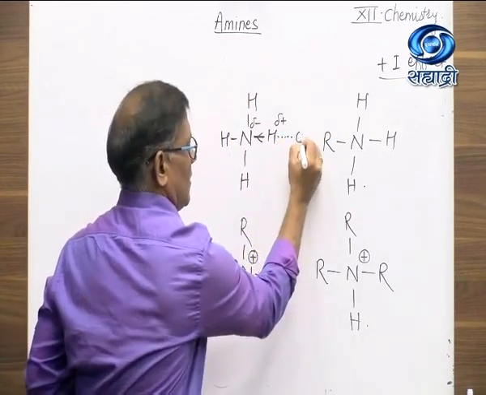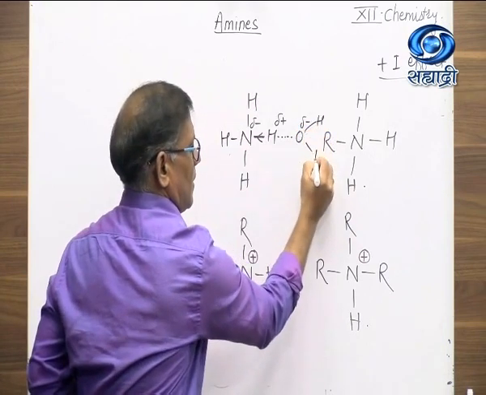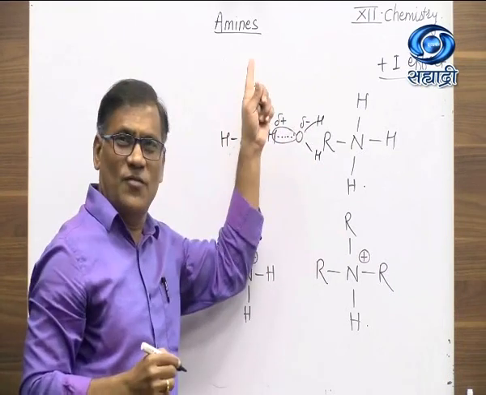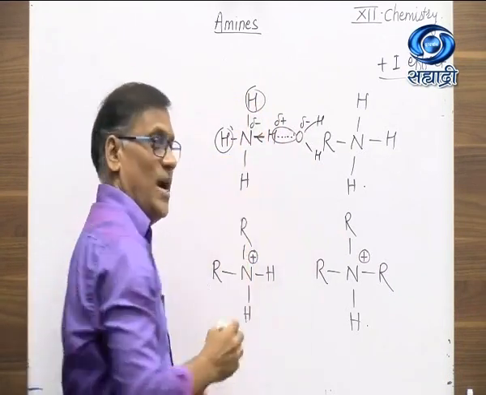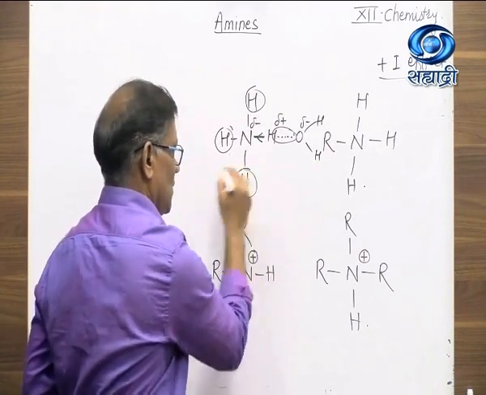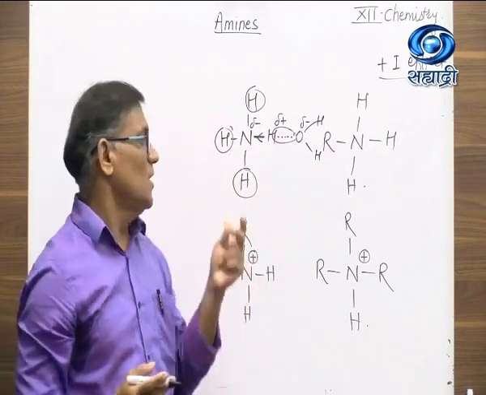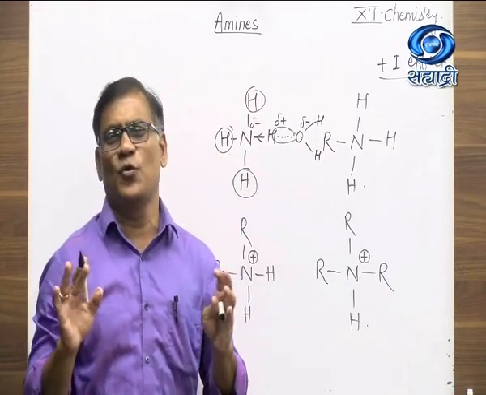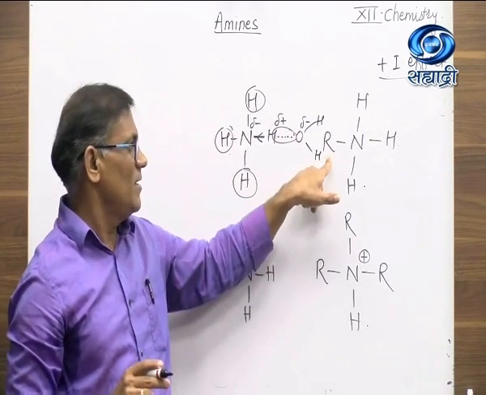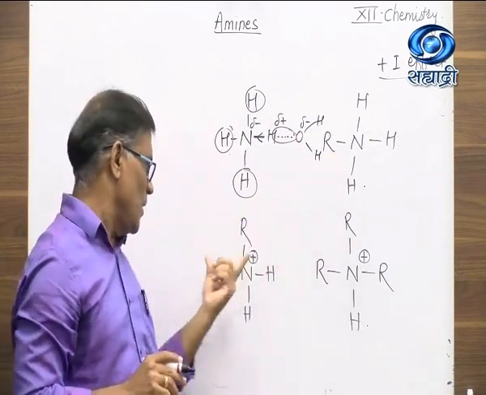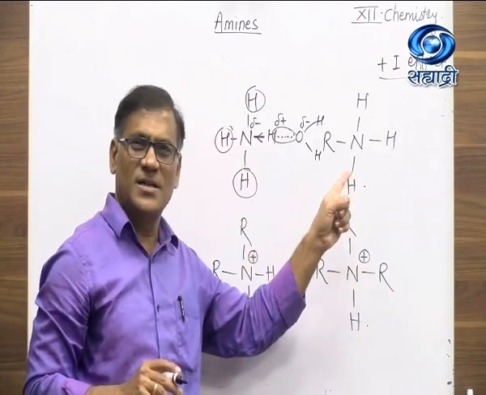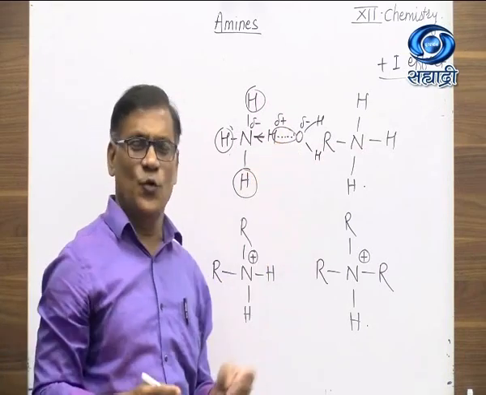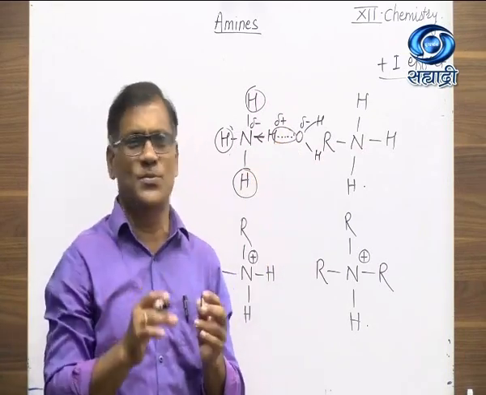Here it is formed hydrogen bonding with water. This hydrogen also forms hydrogen bonding with water. This hydrogen also forms hydrogen bonding with water, and this hydrogen also forms hydrogen bonding with water. So ammonium ion shows 4 different hydrogen bondings with 4 different water molecules. But here one hydrogen is less. Here 2 hydrogens are less, and here 3 hydrogens are less.